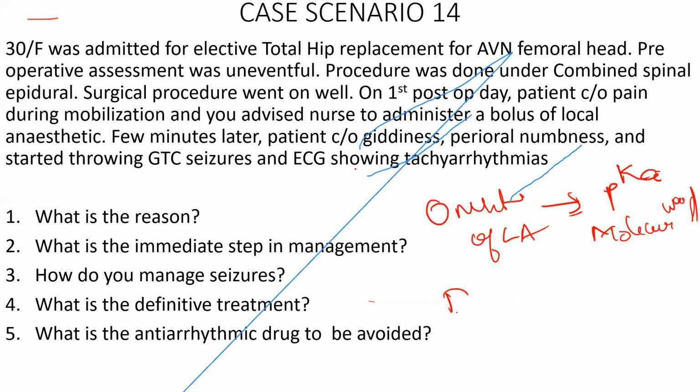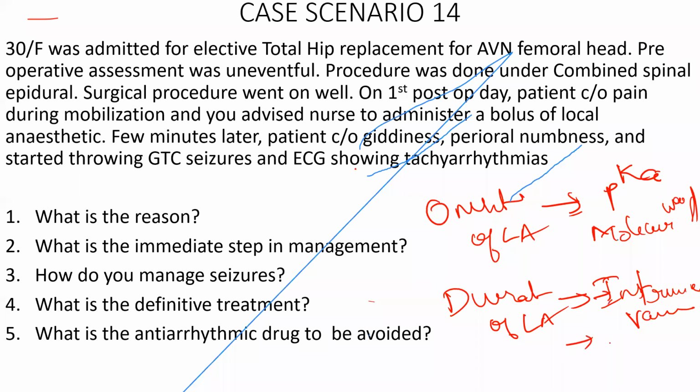What are the factors which are going to affect the duration of local anesthetic? Blood supply? No. Addition of vasoconstrictor. Okay, intrinsic vasoconstrictor ability. pH of the local tissue? No. Protein binding. Lipid solubility.